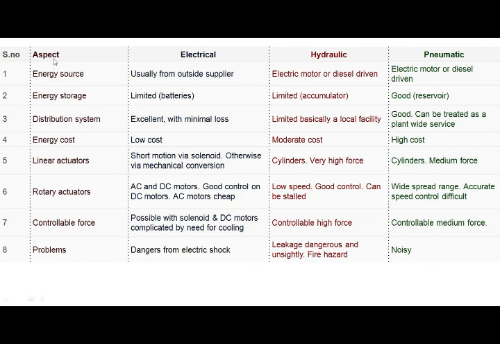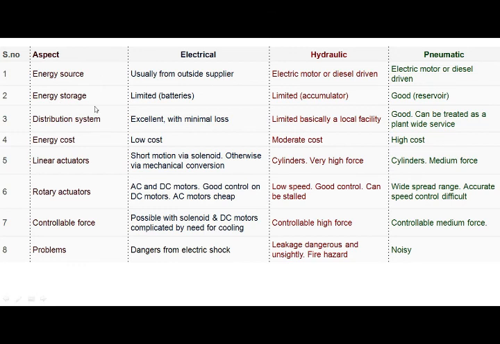First, the electric actuator, hydraulic, pneumatic. Energy source: electric actuators usually get energy from an outside supplier. In hydraulic actuators, electric motor or diesel driven. Energy source of pneumatic actuator, electric motor or diesel driven. The energy source of hydraulic and pneumatic actuators is the same, electric motor or diesel driven. Here only electrical, usually from an outside supplier.